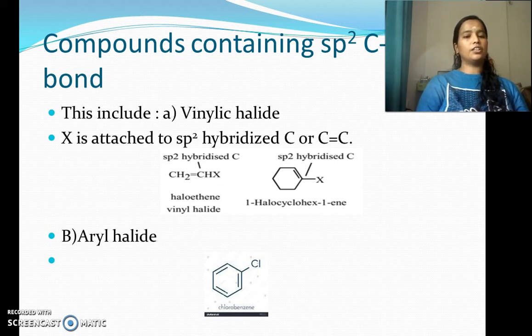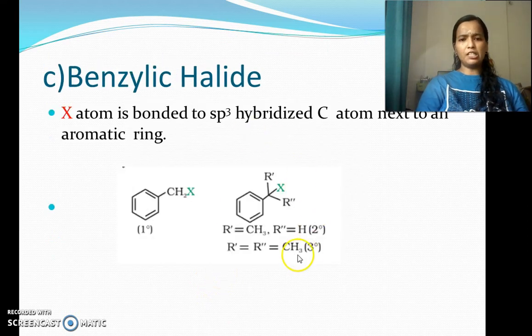Another thing is the difference between aryl halide and benzylic halide. In aryl halide, the halogen atom is directly bonded to the benzene ring, whereas in benzylic halide, the halogen atom is bonded to a carbon atom which is sp3 hybridized, and then that is bonded to the benzene ring. So here the halogen atom is not directly bonded to the benzene ring. That is the difference between benzylic halide and aryl halide. So this is about the classification of haloalkanes and haloarenes.